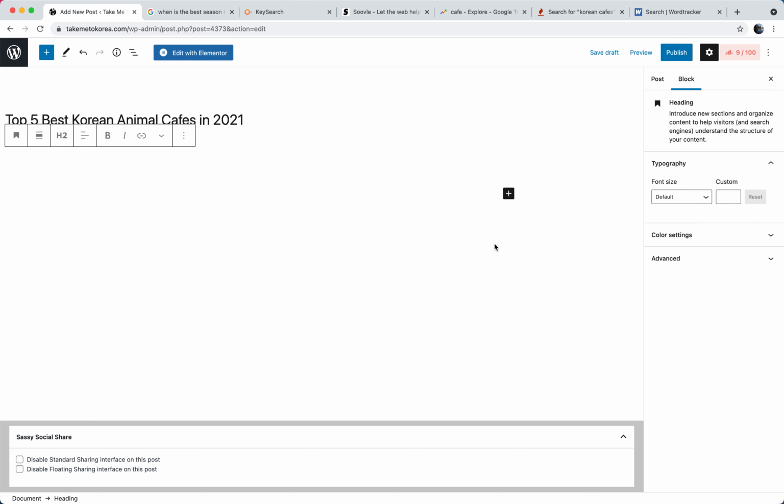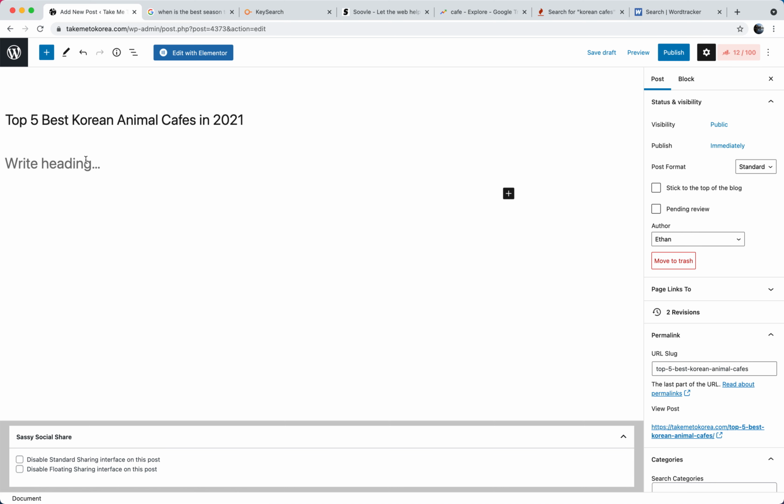So similar to how we read, let's say reading a book, and a book has chapters, right? You use the chapters to navigate through the book, or at least in non-fiction books, perhaps in novels and such. The chapter may have a random name that doesn't actually apply so much to it. But in a non-fiction book, you have titles that indicate what exactly that chapter is about. And this is vital for blogs as well. You will often see people not using headings, and this is a big mistake, especially if you have a longer article. So headings are important because they show Google and readers the structure of an article, right?